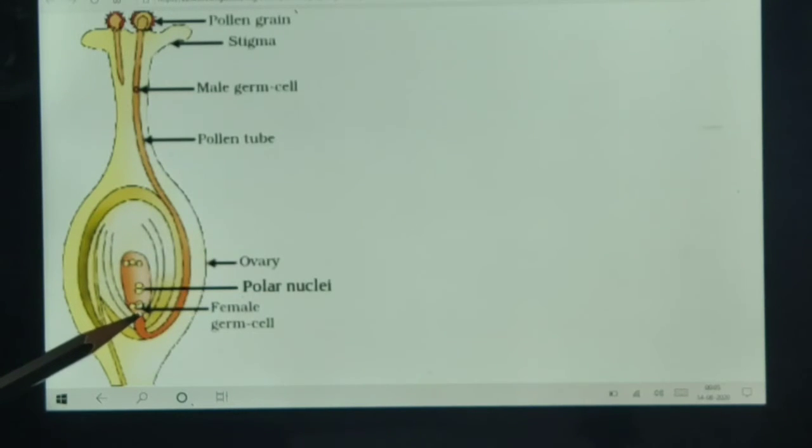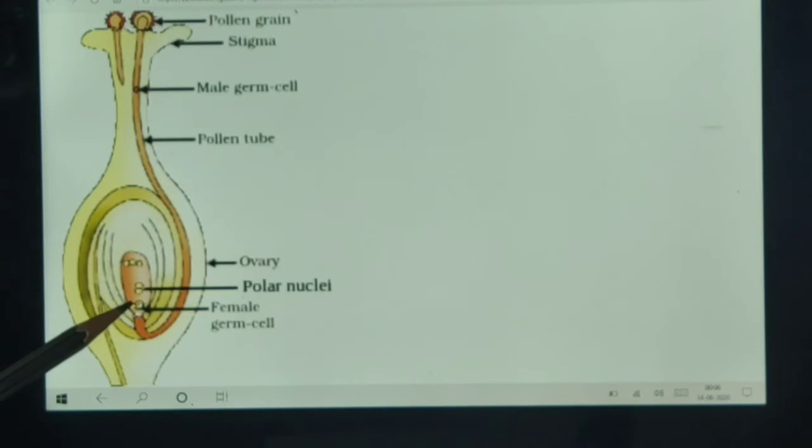There is an opening in the ovule which is known as the micropyle. What do we call it? Micropyle. The male gamete goes to the egg cell through the micropyle.